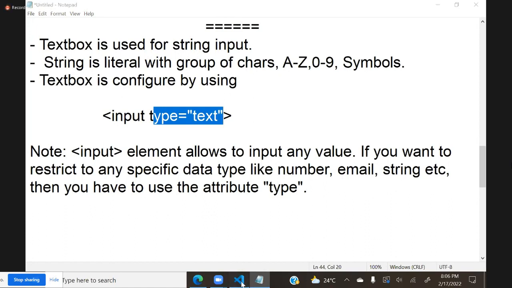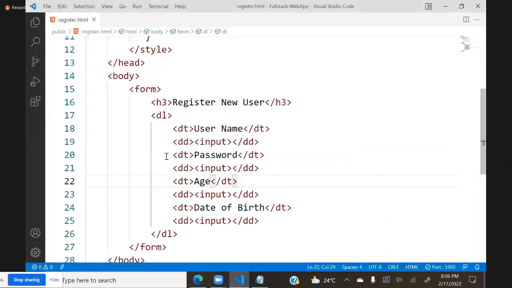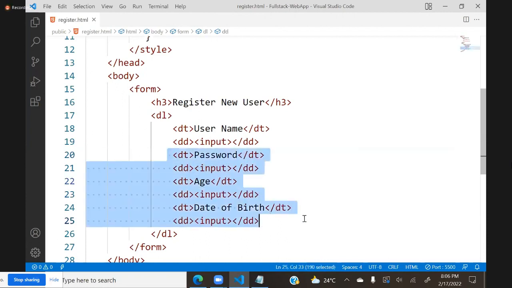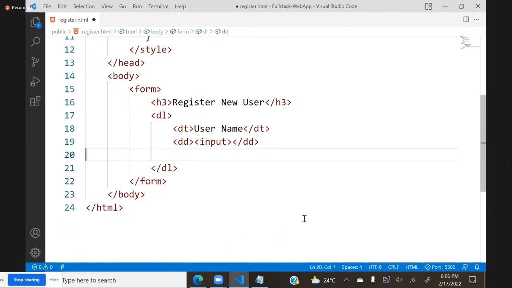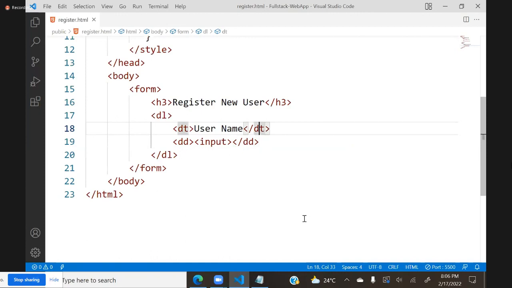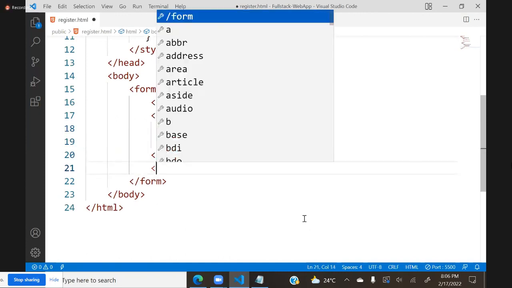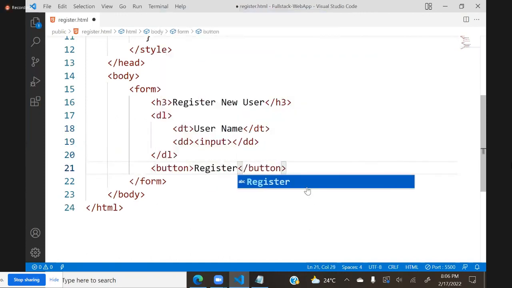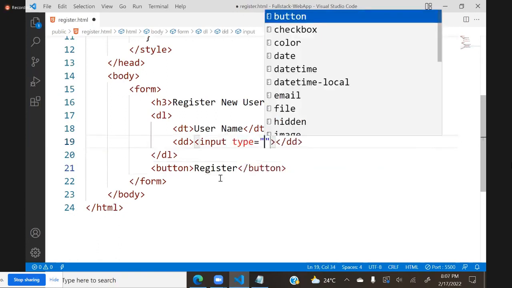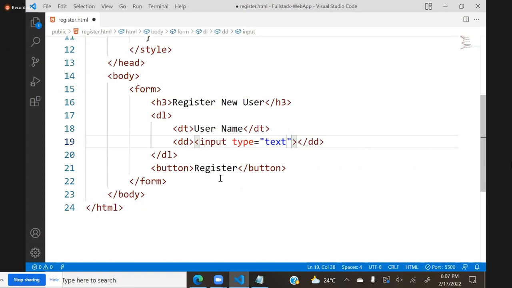So as of now I will delete all this, I don't want all these as of now. What I will do here is put a button, register. Later we will discuss buttons. And here the input type we need to define as text. Without that also it will be text, by default it will be text. But we want restrictions, so we can configure it like this.